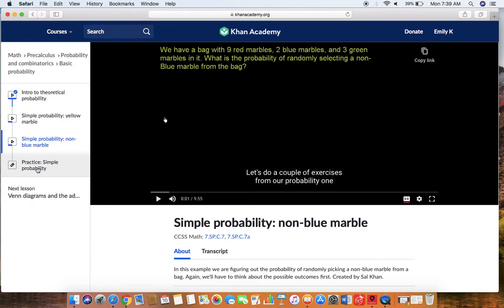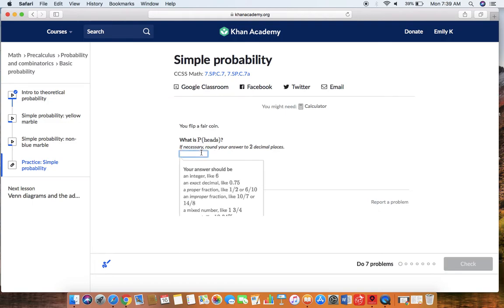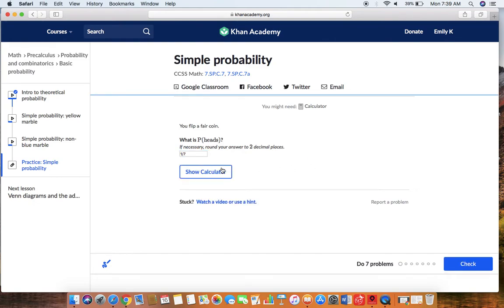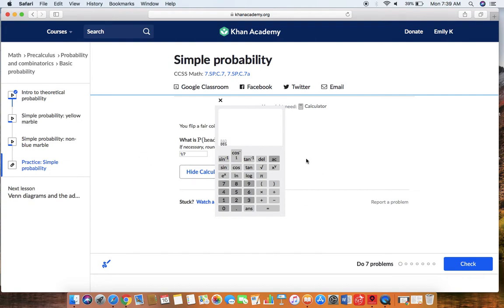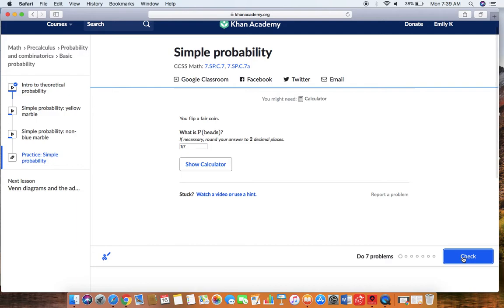Other than watching videos, there are also opportunities for you to practice. On here, you can put in your answers. They'll ask you questions right here. You flip a fair coin. What is the probability that it's heads? You type in your answer, and we'll say it's 1 out of 7. You can use a calculator if you need to, but after you type in your answer, you can check it.